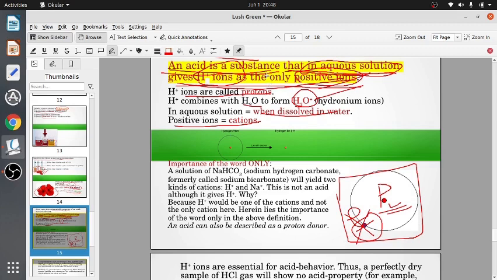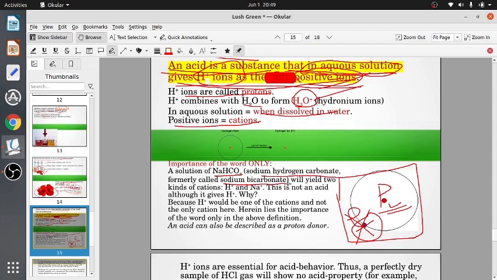But the word only is important. This word is very important. Why is it important? Let us see. Now, suppose we take a solution of sodium hydrogen carbonate. In old books, it was called sodium bicarbonate. The new name is sodium hydrogen carbonate.